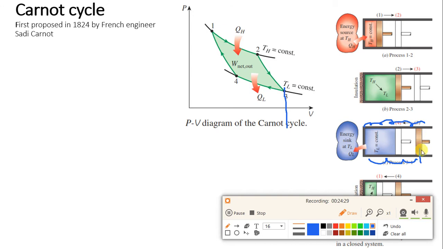Now when I compress from this point, the piston will move to this point. But because of this compression, the inside temperature will increase by delta T amount. As soon as the temperature increases, this sink will receive the heat, so heat is rejected by the gas. In this way, we get constant temperature heat rejection.